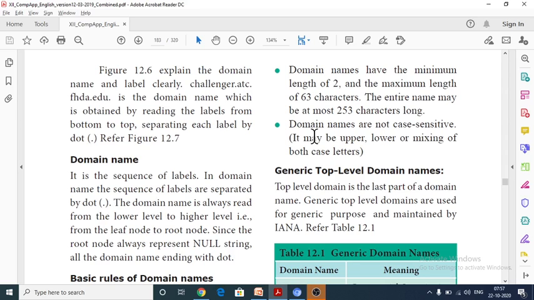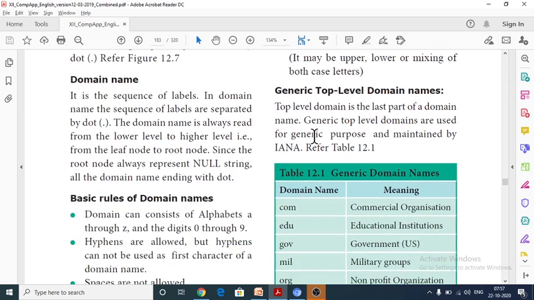The entire name, which means the URL, may be at most 253 characters long. But the label at the end, such as .edu, at the end of the root, has a minimum length of 2 and a maximum of 63 characters.